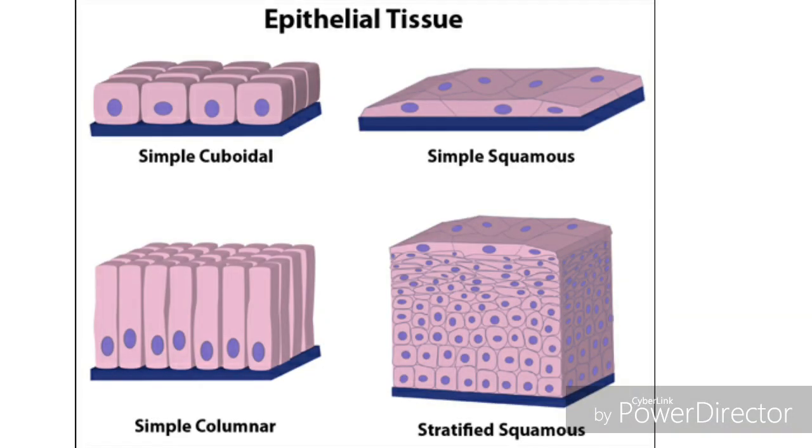First, let us see epithelial tissue. In this, basically four types are there: simple squamous epithelium, stratified squamous epithelium, columnar epithelium, and cuboidal epithelium. So here you can see those four pictures.